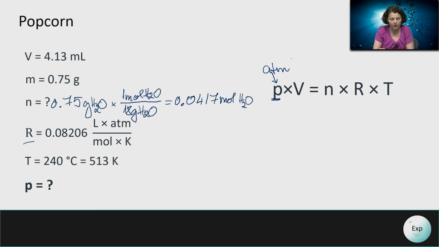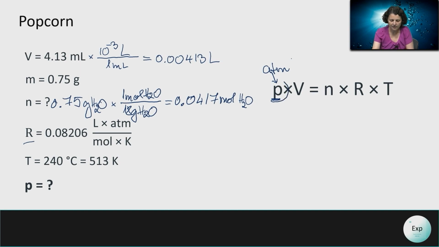And if we have 4.13 milliliters, then this will need to be converted into liters. 1 milliliter is the same as 10 to the negative third liters, giving us 0.00413 liters. The number of moles we just calculated, the value of R is present, and the value for temperature is provided in units of Kelvin, which is 513 Kelvin.